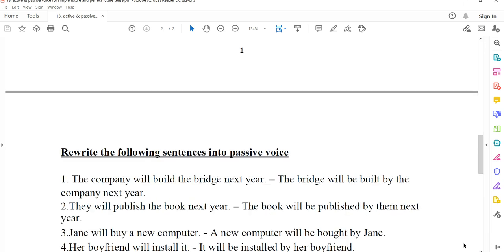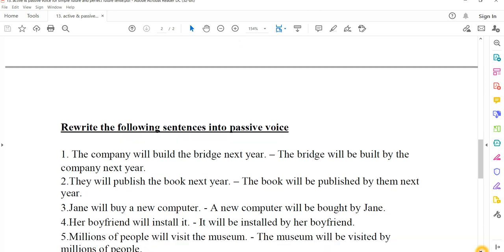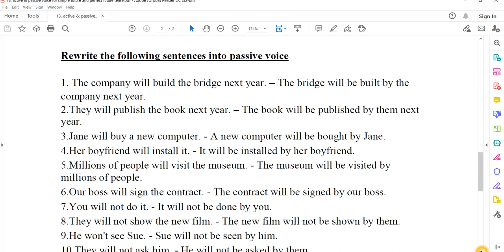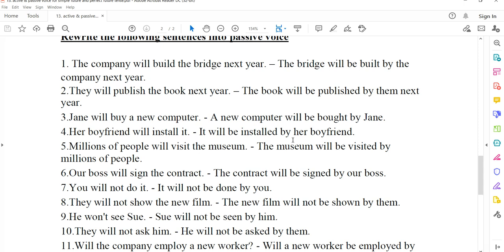I give you, by the way, an exercise about passive voice for this. I give you these sentences. Please read carefully and you can find the answers for each sentence.